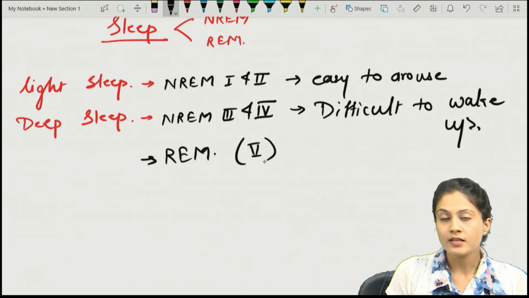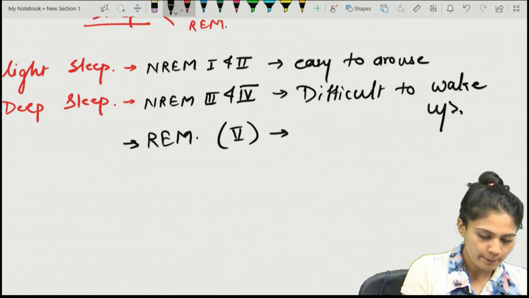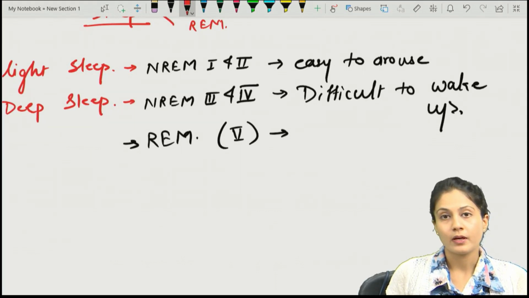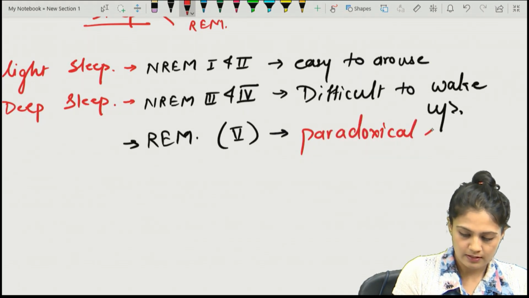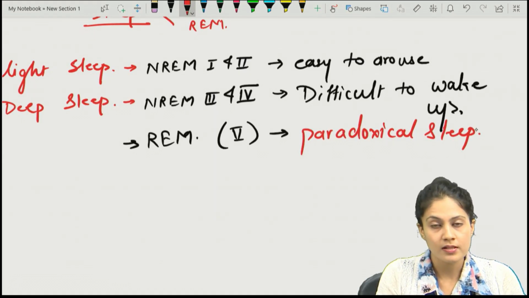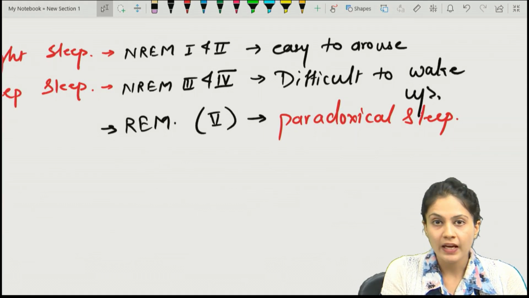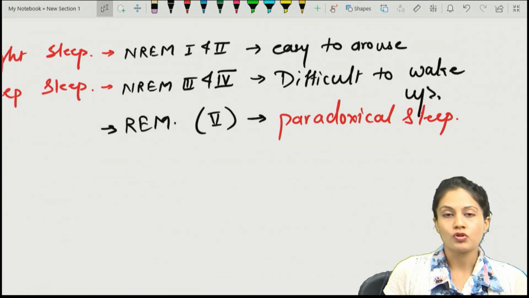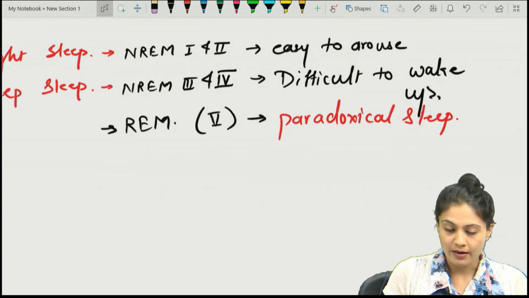It is known as paradoxical sleep. Now, why is it known as paradoxical sleep? Remember, it has alpha and beta waves in the EEG, but in REM sleep it is also very difficult to arouse a person.